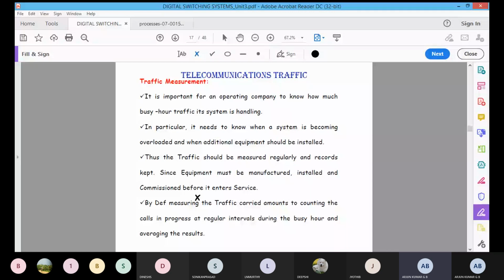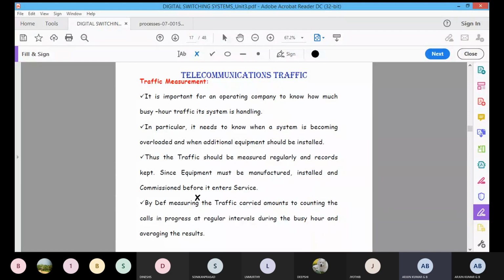In particular, it needs to know when a system becomes overloaded and when additional equipment should be installed. See the local exchange as a central office; we can easily analyze using these measurements whether it is able to carry all the traffic or not. If it is not able to handle the particular capacity, it means it is not handling the busy hours properly. Then what is the next step?